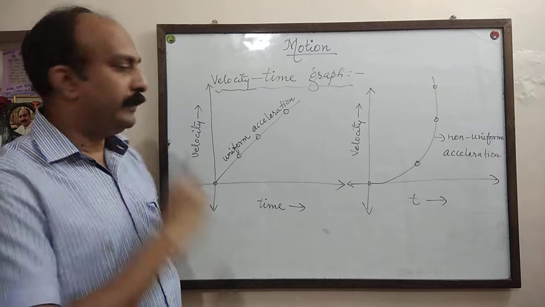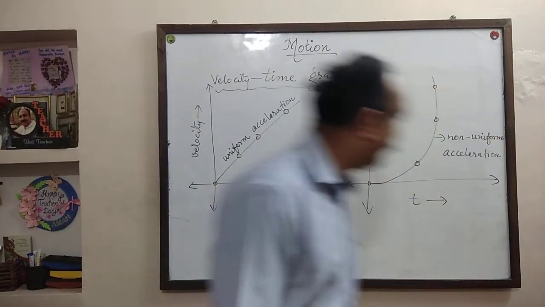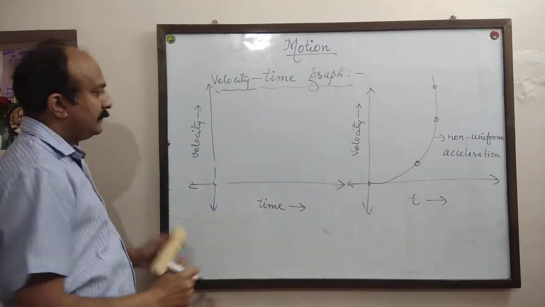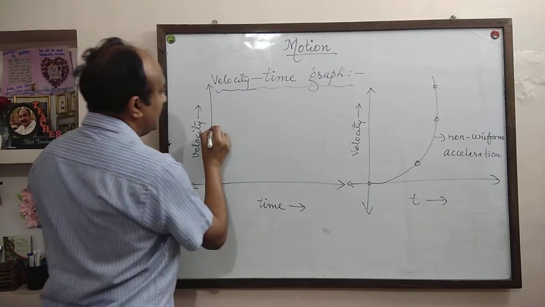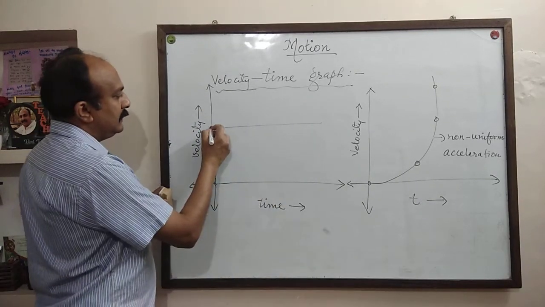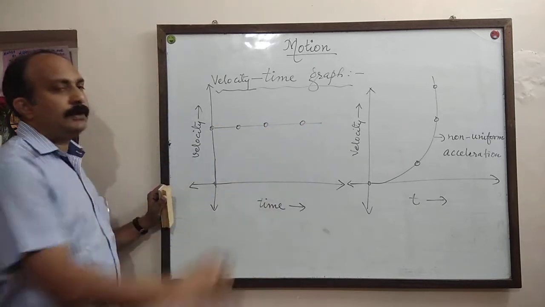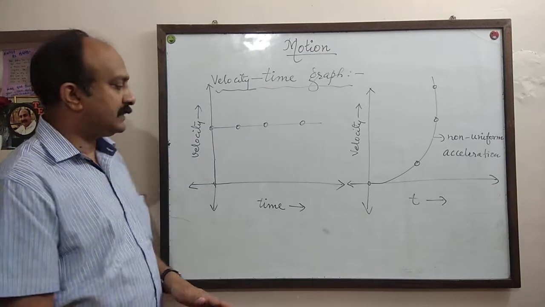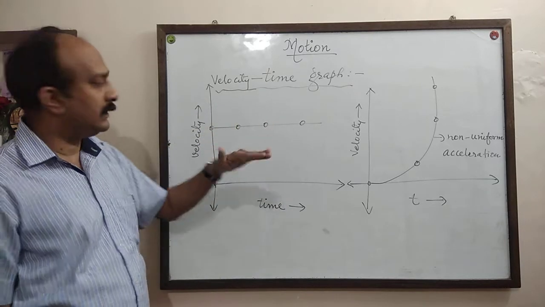Now the third type of velocity time graph. Suppose now the velocity time graph is a straight line parallel to time axis. As I told you in the previous case, time increases but velocity is not increasing.